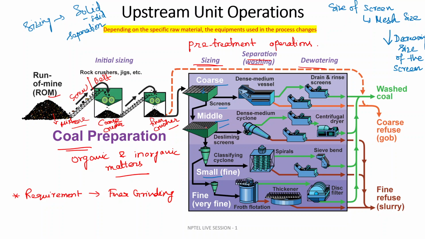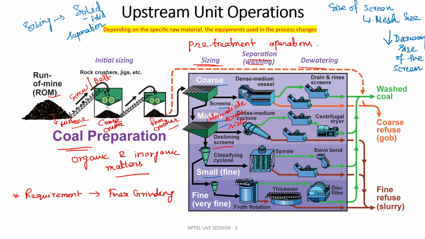So in the middle section, the screen will be placed as some intermediate screen size. This is called the desliming screen.